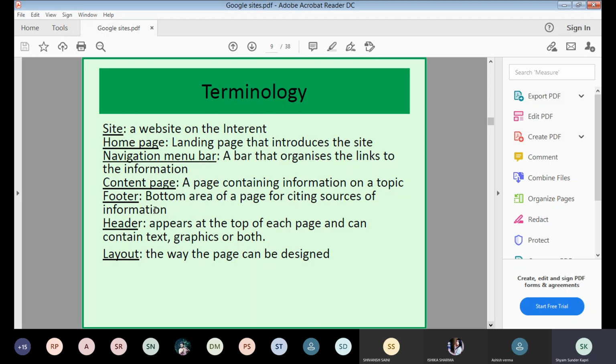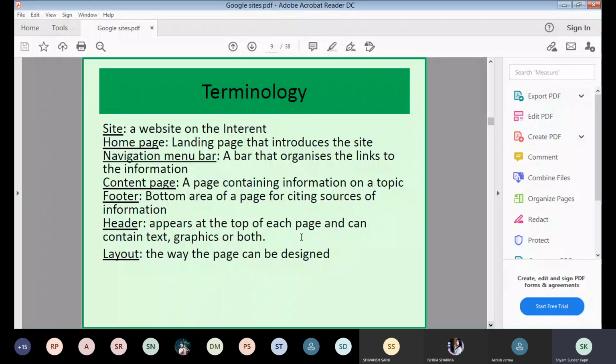Your contact number. Now the company is also providing a WhatsApp number, so that visitors can contact even on WhatsApp instead of sending an email. Your email address and contact information can basically be present on the footer. The header appears at the top of each page and can contain text, graphics, or both, right?